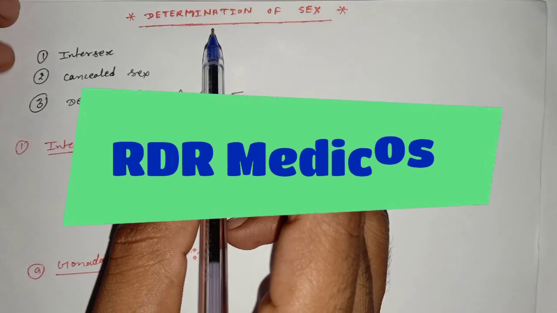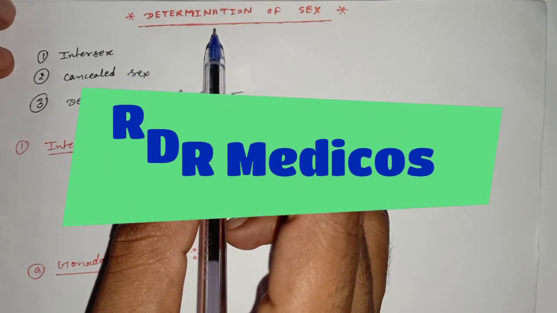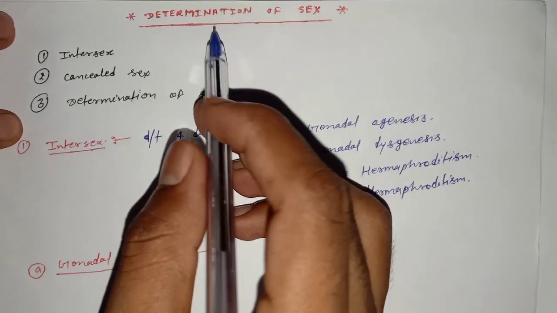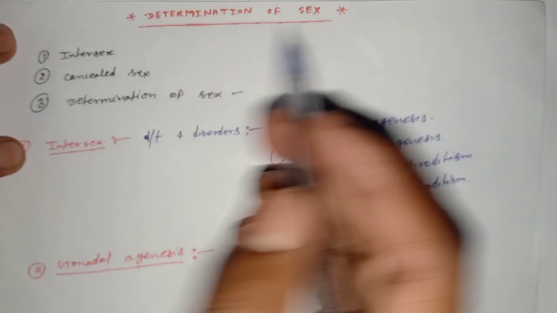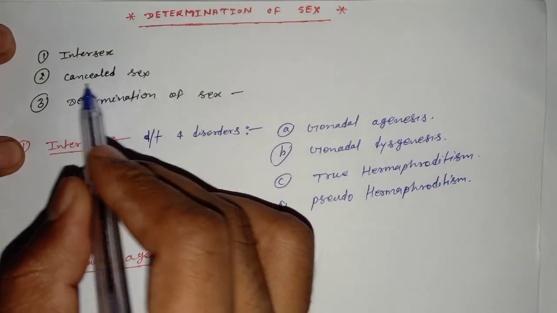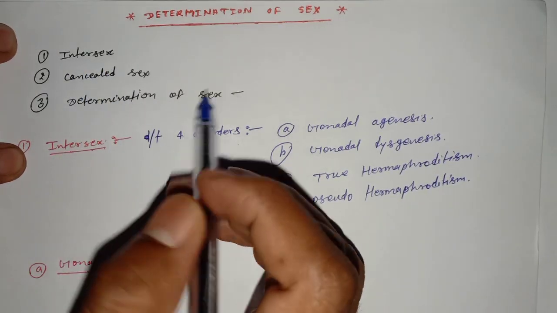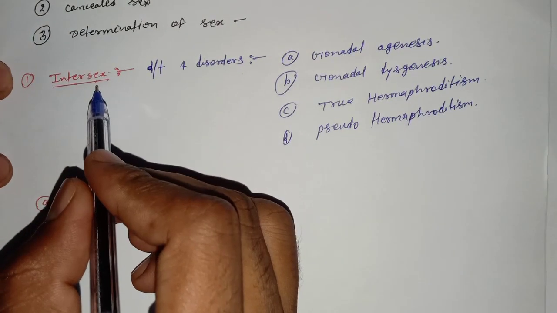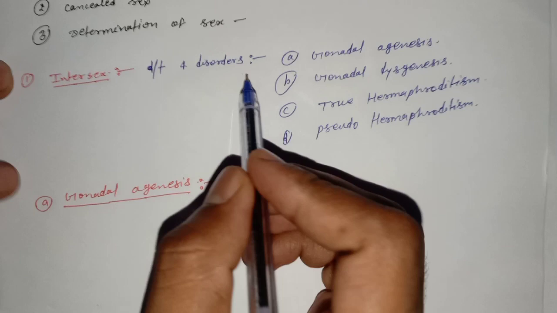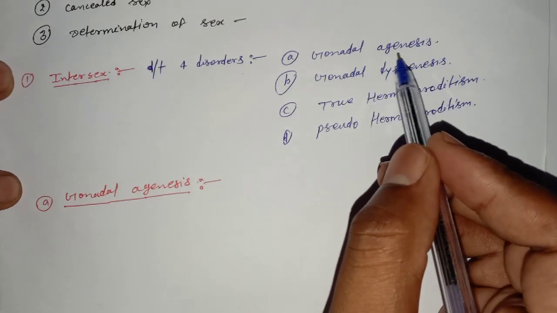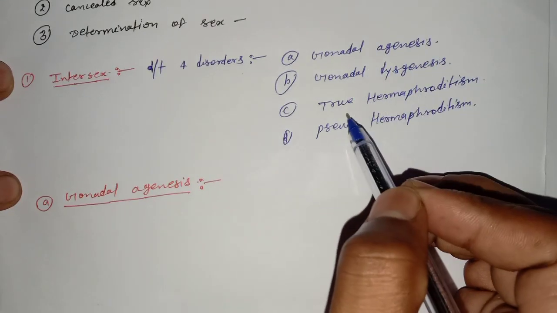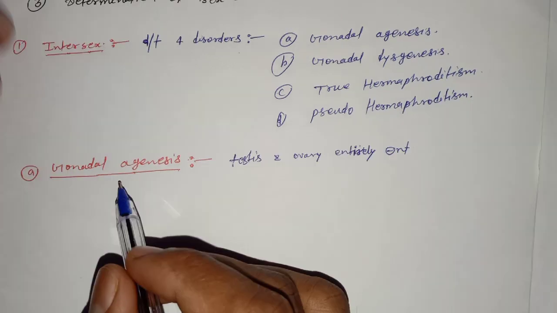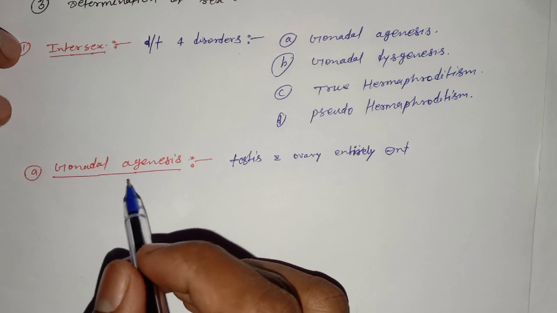Hello friends, in the identification chapter today we will discuss the third identification data, which is sex determination. In determination of the sex we talk about three things: intersex, cancelled sex and determination of the sex. At first we talk about intersex. Intersex is caused due to four disorders: gonadal agenesis, gonadal dysgenesis, true hermaphroditism and pseudo hermaphroditism. Now we talk about these disorders one by one.